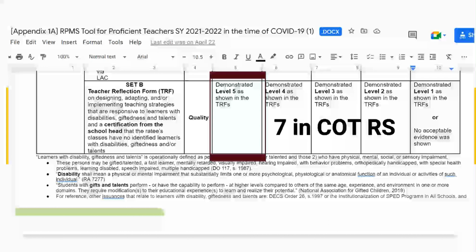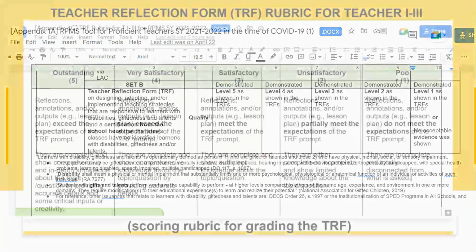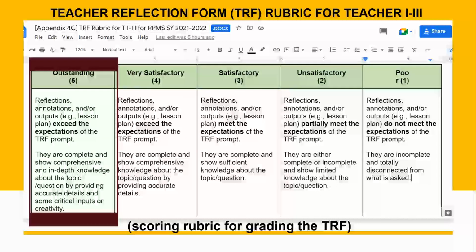Next is for us to get level 5, or a rate of 5, in the IPCRF automated tool, which is the equivalent of a rate of 7 in the COT rating sheet. We have to be knowledgeable of the TRF rating rubric, which states the following. But of course, our target is the highest rate, which is 5. So if we want the outstanding, we just need to ensure that we have answered the TRF prompts by giving all the significant and necessary details to support the strategies we would mention to meet the needs of the learners under the COT indicators 8 and 9, or the IPCRF objectives 9 and 10.